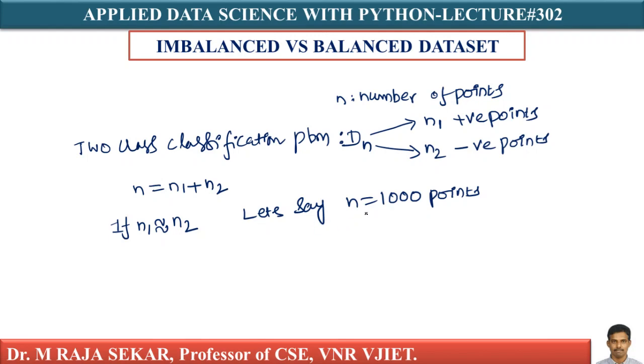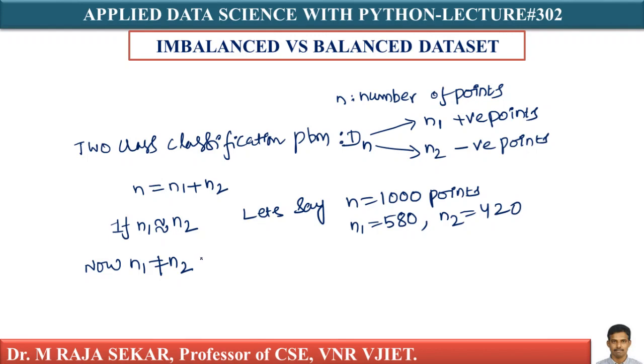Let's say n1 equal to 580 and n2 equal to 420. If you observe carefully, n1 is not exactly equal to n2, but it is roughly the same. It is not too crazy.